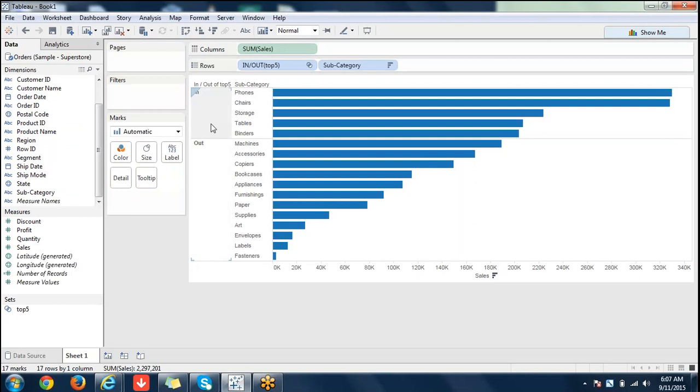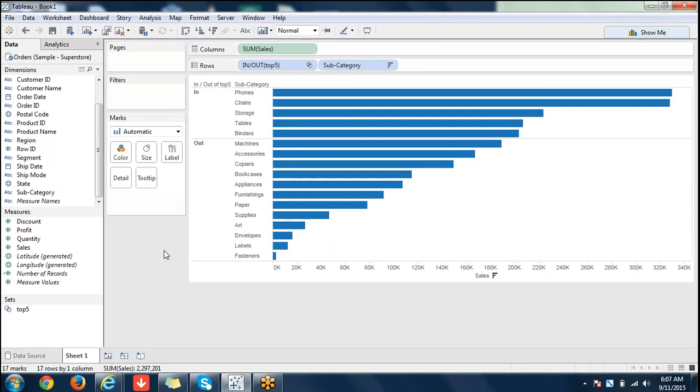From now on, even if I use the word group, it's set only. Sorry about that. So it's in the set or out of the set. So it clearly mentions that. As of now, since we have taken only top 5, clearly top 5 are in and remaining are out. So that is the first set we have created.